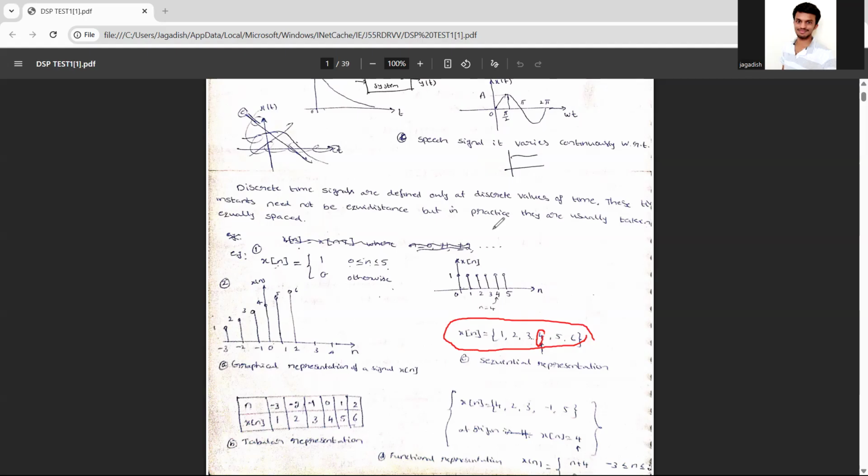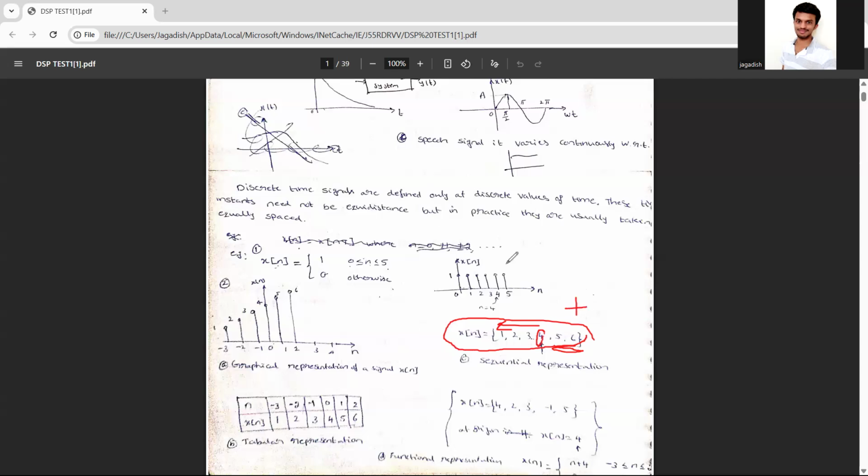So in the position where the arrow mark is present, the n value will be 0. The numbers towards the left will be negative, so it will be -1, -2, -3 like that. Whatever values come after the arrow will be positive. So this you should know.